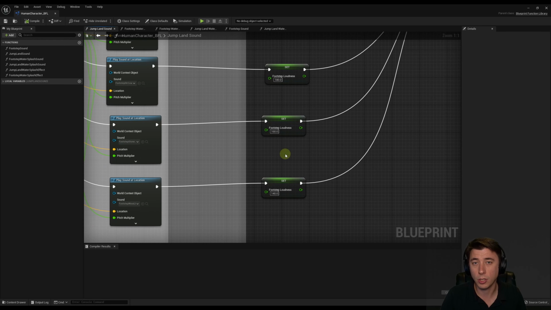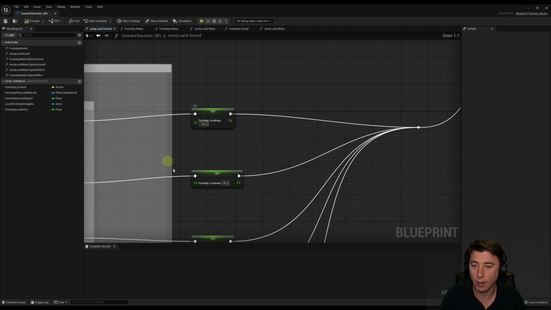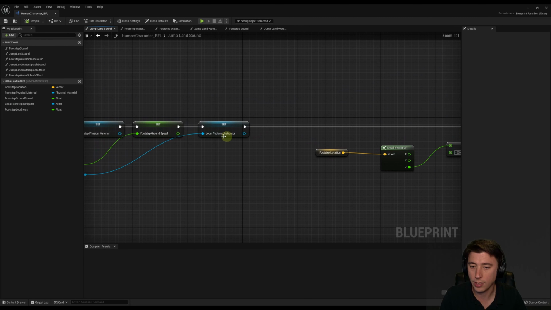What you'll notice with the jump land sounds is it's basically an exact copy of footstep sound, but each of the loudness values is doubled, because I'm assuming that jumping and landing is about twice as loud as a footstep. And then for our report noise event, it's the exact same thing, and it's still character. So for this function, again, you'll need that local footstep instigator and then footstep loudness. The footstep loudness is set here, and the local instigator is set here.